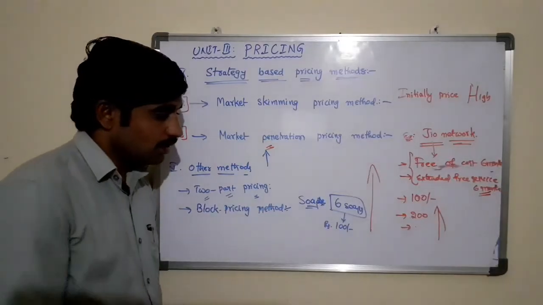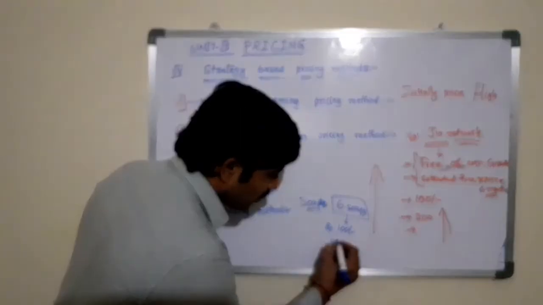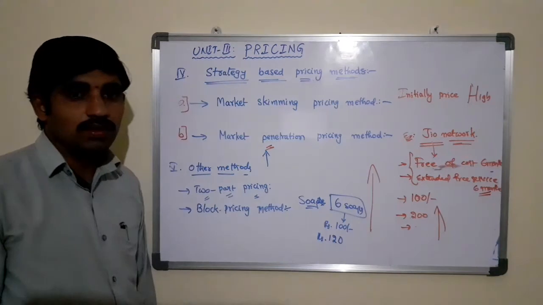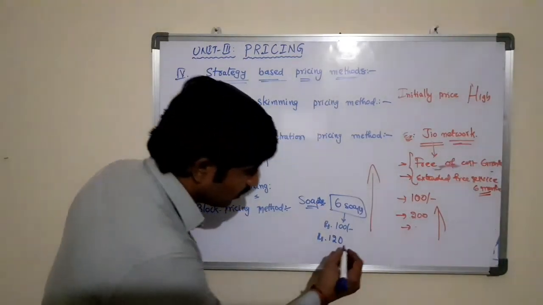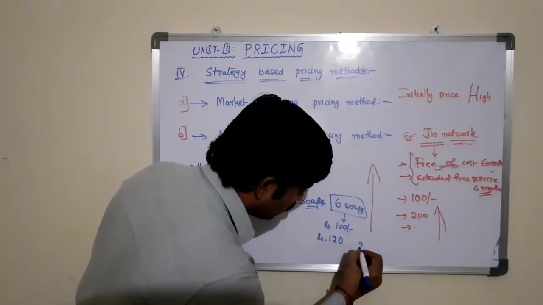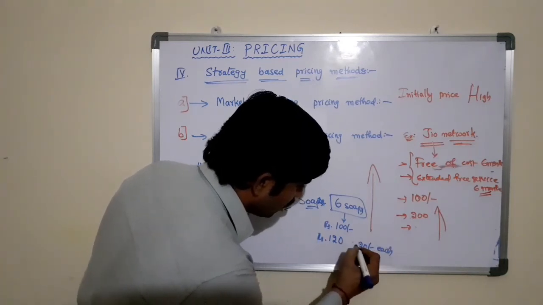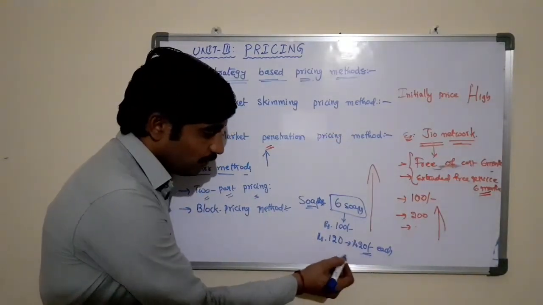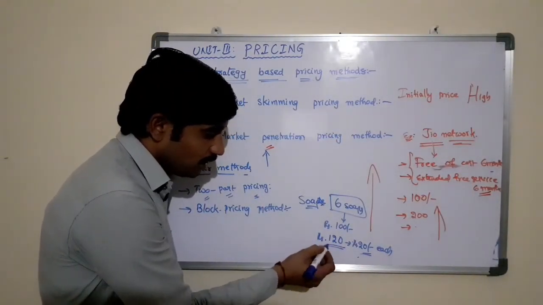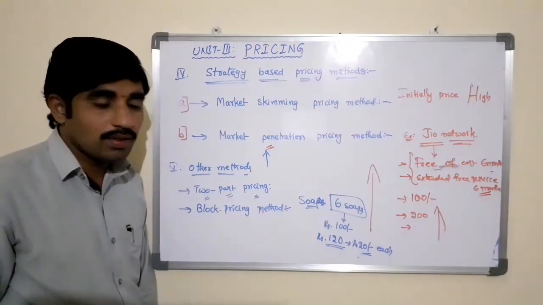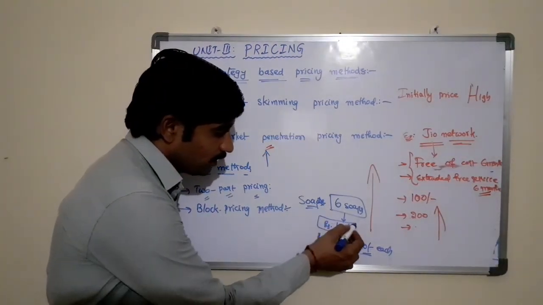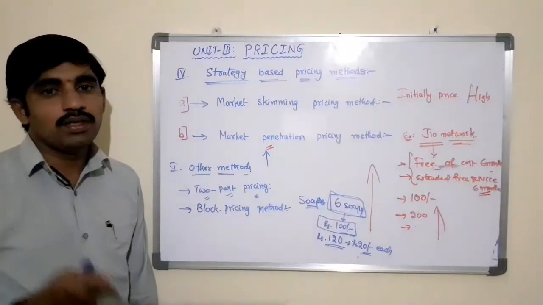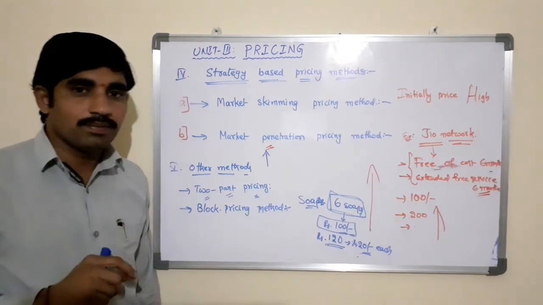If you purchase these soaps individually, you may incur 120 rupees, let us say, because the actual price of the product is 20 rupees each. If you purchase individually, you need to pay 120 rupees. But here they are providing the 6-soap packet for 100 rupees, which means you are saving 20 rupees. This is one of the strategies of the company.